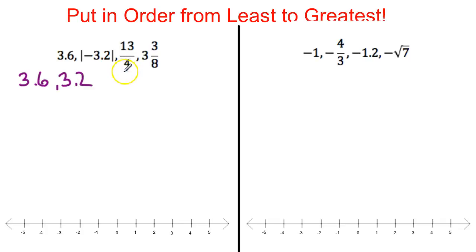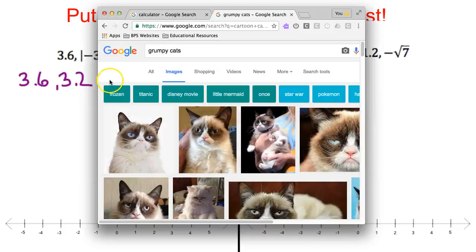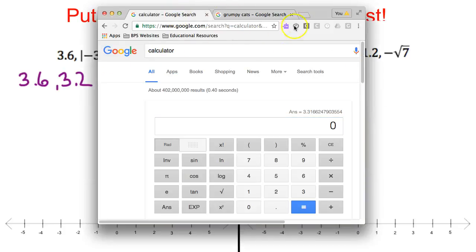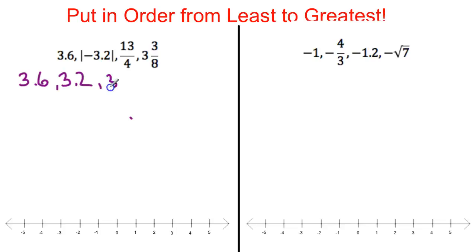13/4. What we can do, turn this into a decimal. So let me get the calculator up again. Oh, I did it again. Man. Alright, so 13 divided by 4. 3.25. Now let's turn this mixed number into an improper fraction first.